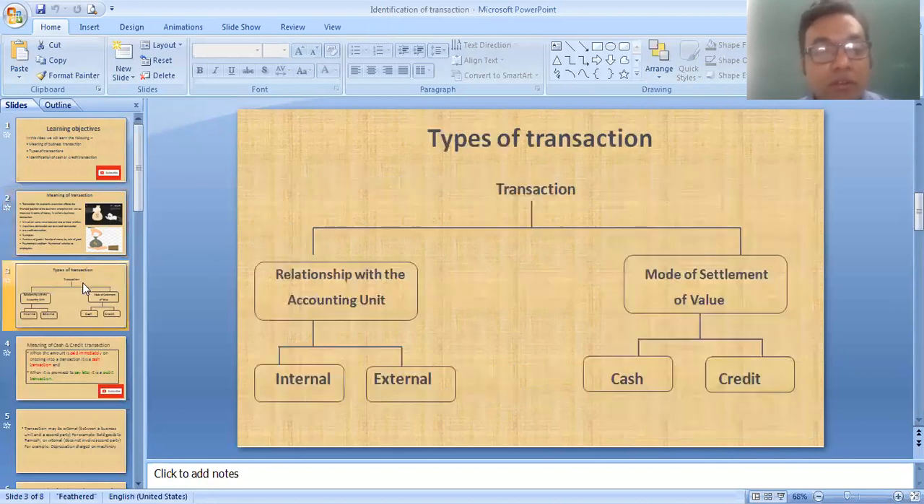Now our next topic is types of transaction. Transactions are classified into two main categories: relationship according to the unit, and mode of settlement of value. As per the first classification, it is classified into two: internal transaction and external transaction. As per the mode of settlement of value, it is classified into two categories: cash transaction and credit transaction. Now, what is the meaning of all this?